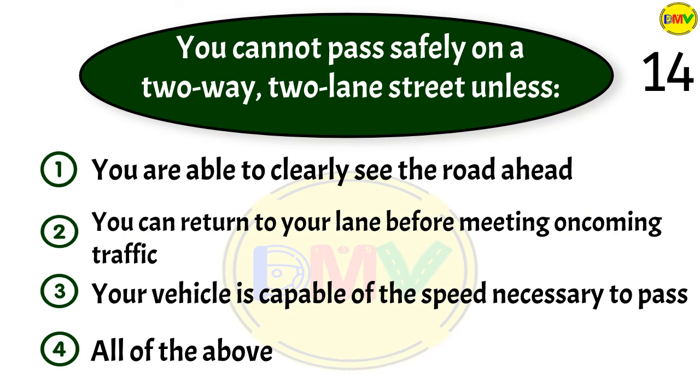Question 14. You cannot pass safely on a two-way, two-lane street unless 1. You are able to clearly see the road ahead. 2. You can return to your lane before meeting oncoming traffic. 3. Your vehicle is capable of the speed necessary to pass. 4. All of the above.